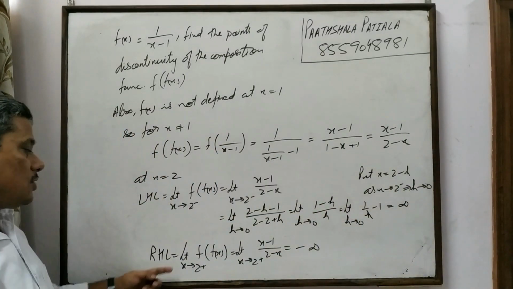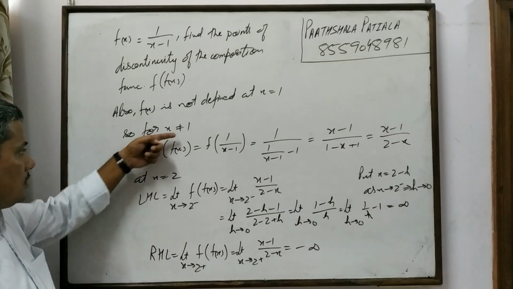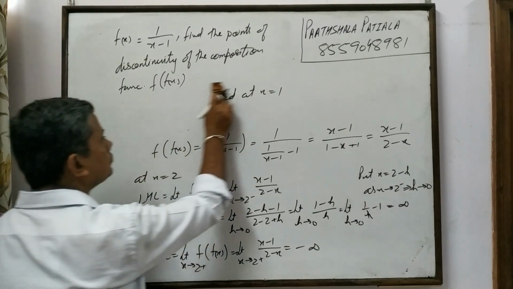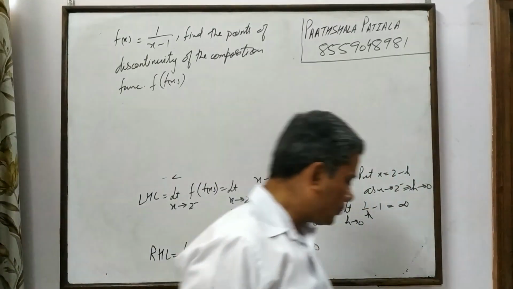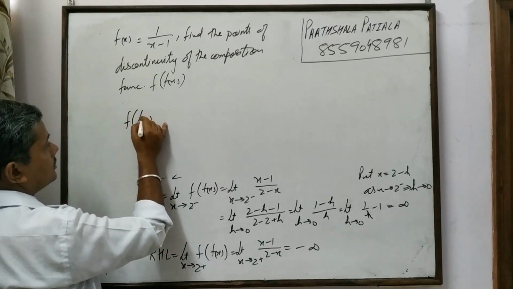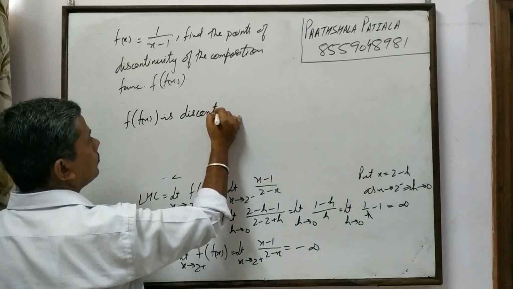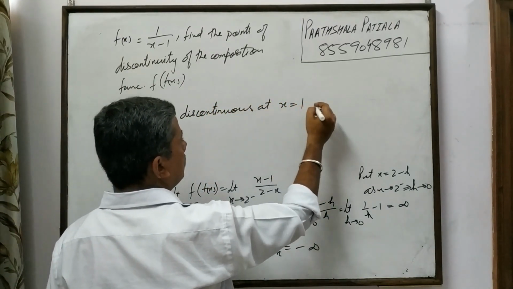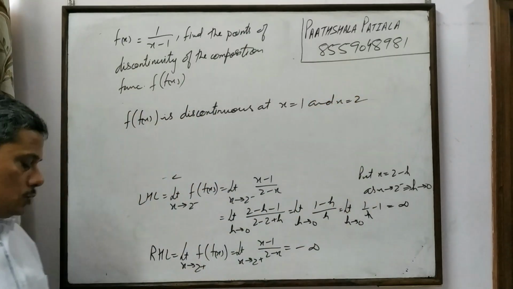So function is discontinuous at x is equal to 2, and also does not exist at x is equal to 1. Therefore f of f of x is discontinuous at x is equal to 1 and x is equal to 2. Is that okay?